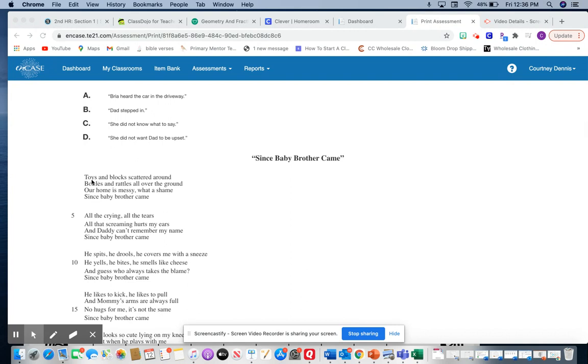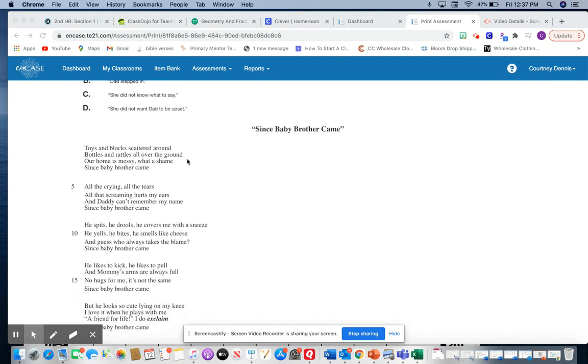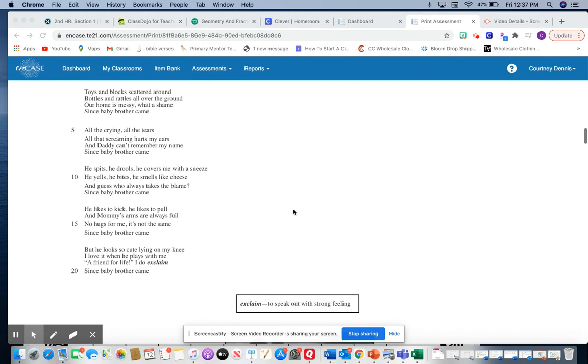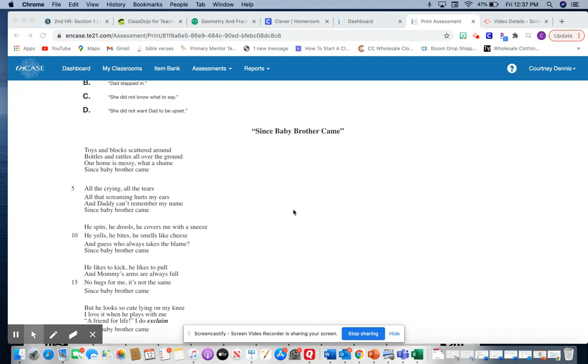And instead of sentences, poems are written in lines. So that would be one line, two lines, three lines, four lines. And so each set of words are lines. So in poetry, instead of saying paragraphs and sentences, we would say stanzas and lines. And we're going to read this real quick and talk about the passage before we answer the questions. So our poem is called Since Baby Brother Came.